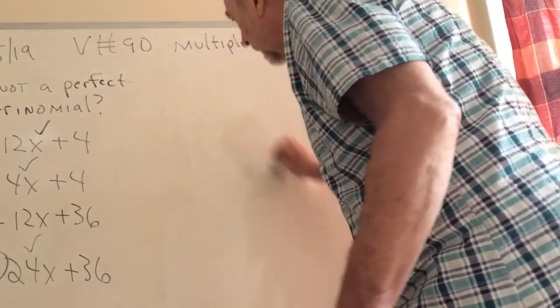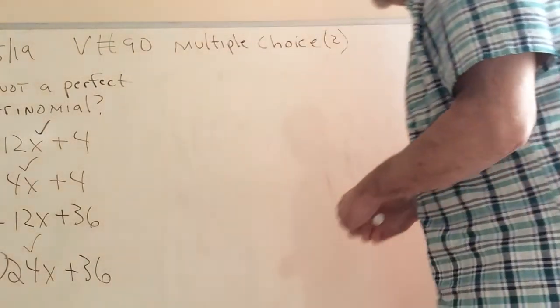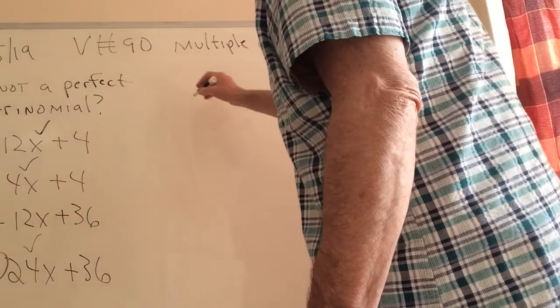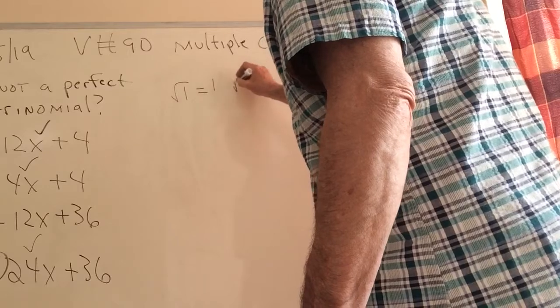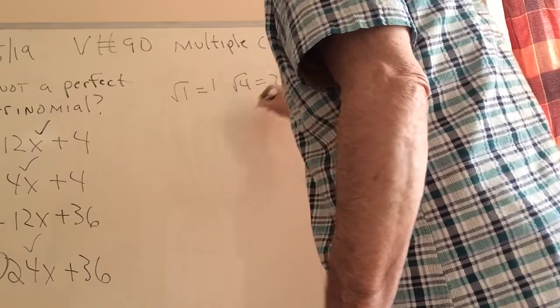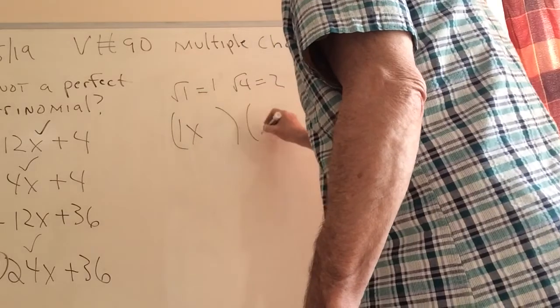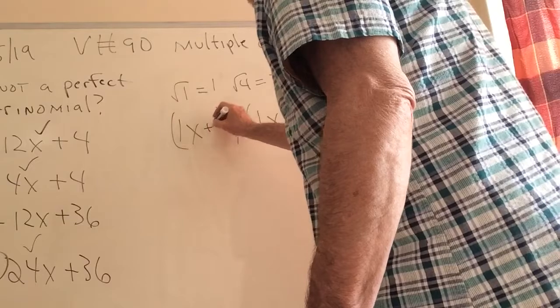So we decided that B is also a perfect square. So what does that look like? Well, square root of 1 is 1, and the square root of 4 is 2. So that means it would be 1x times 1x plus or minus. Obviously it's plus.